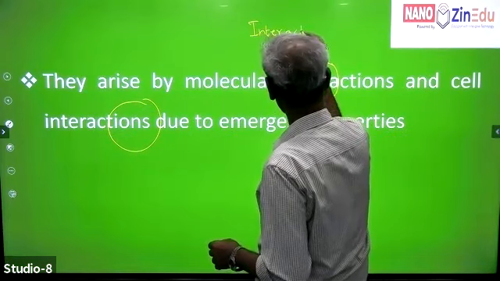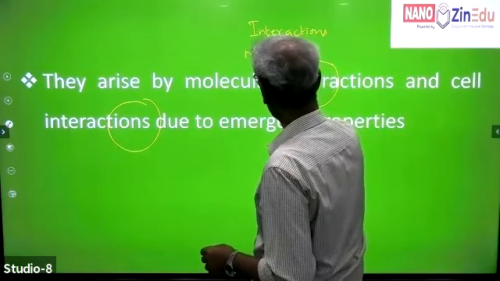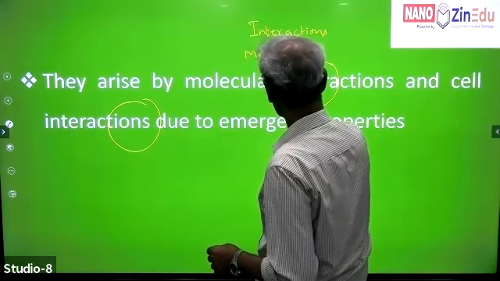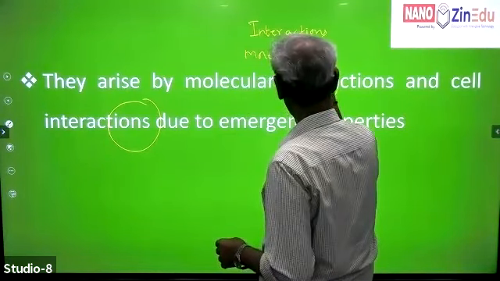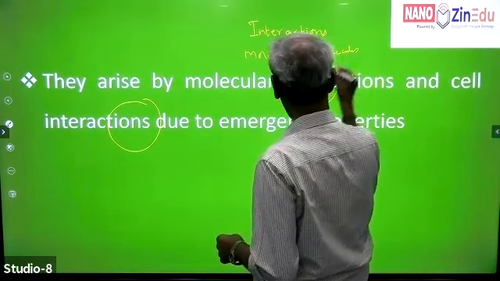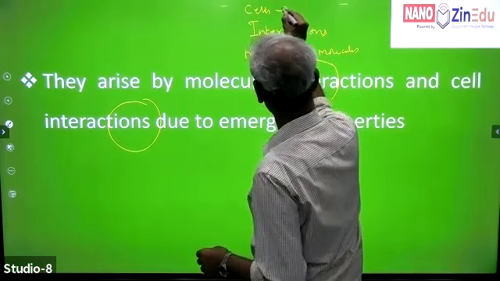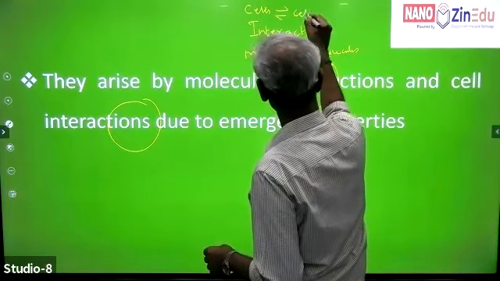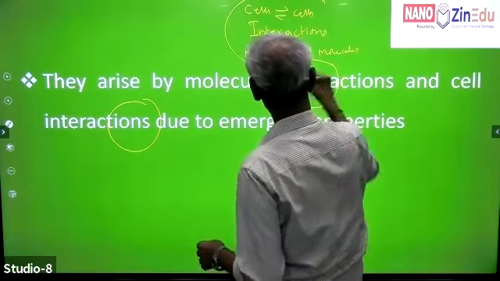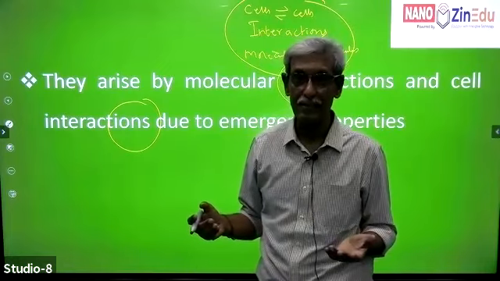Interactions means dynamics. So, interactions can occur where? Between molecules to molecules. Remember this. Between molecules to molecules. And interactions can also occur between cells to cells. Cells to cells. So just by understanding, okay, there are molecular interactions, you're missing the point.